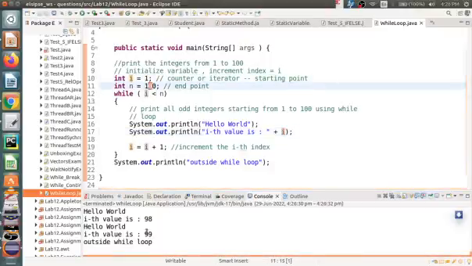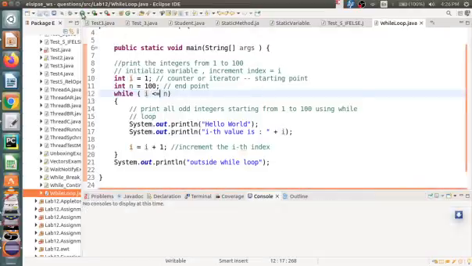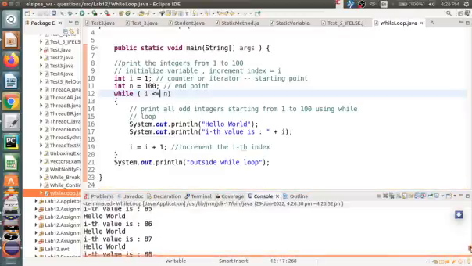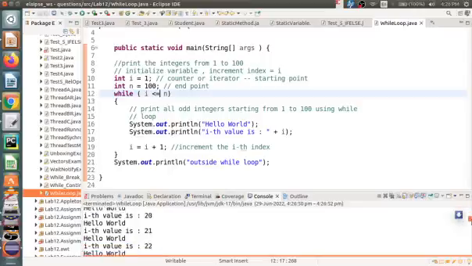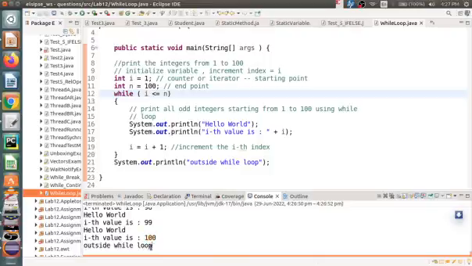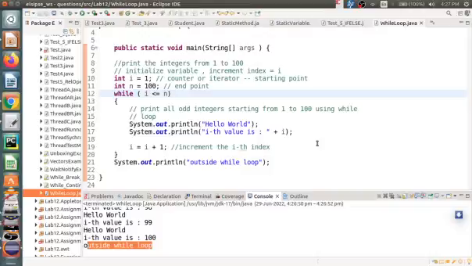It will print 99 times, then the loop ends. If I want to print 100 times, I will use I less than or equal to 100. Then yes, I will start from 1 till 100. After 100 the loop will finish and it will go outside the loop. Okay, this is a small example for while loop. So this is how you write the while loop.